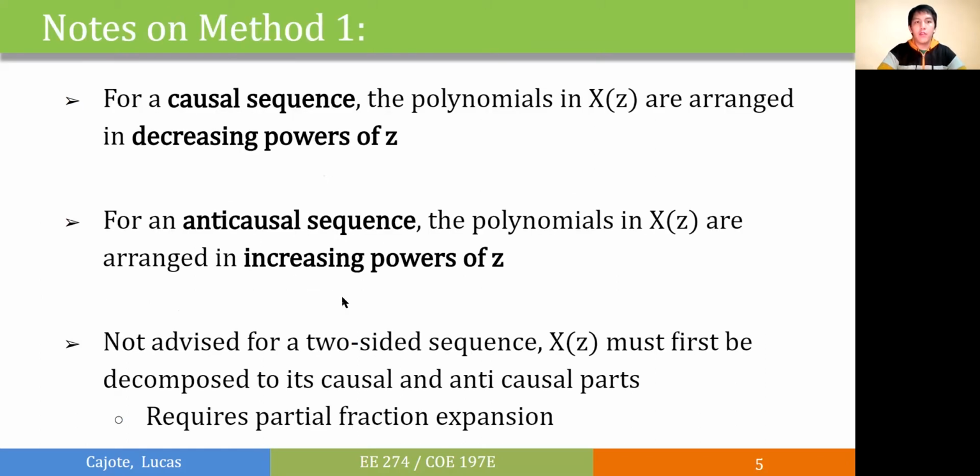Now for this method, we need to take note of the orders of terms. For a causal sequence, the polynomials must be arranged in decreasing powers of z before division. For an anti-causal sequence, the polynomials in z should be arranged in increasing powers of z. And it is not advised to use this method for a two-sided sequence, since we need to decompose it to its causal and anti-causal parts, which will also require another method, which is partial fraction expansion.